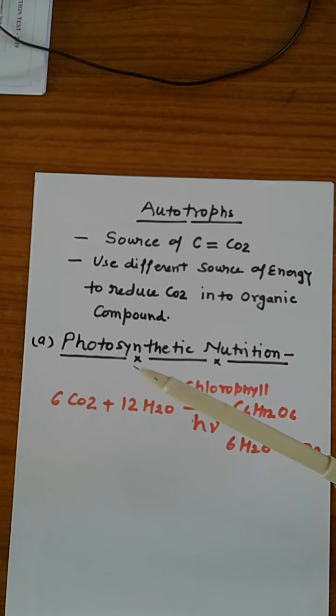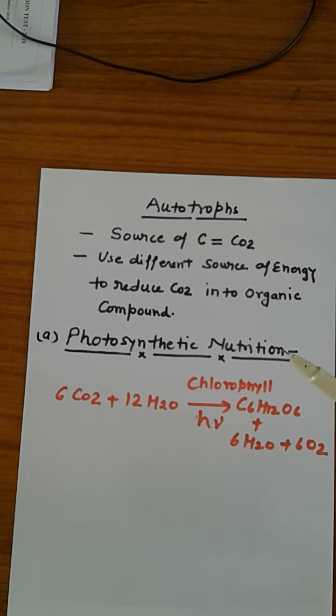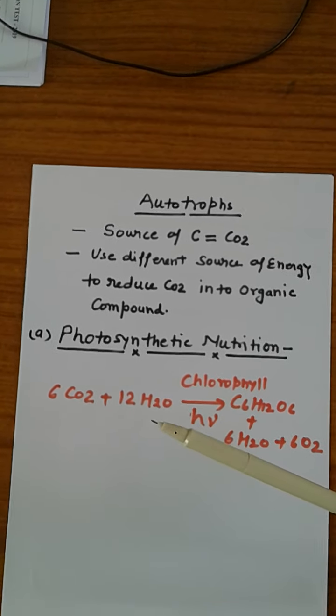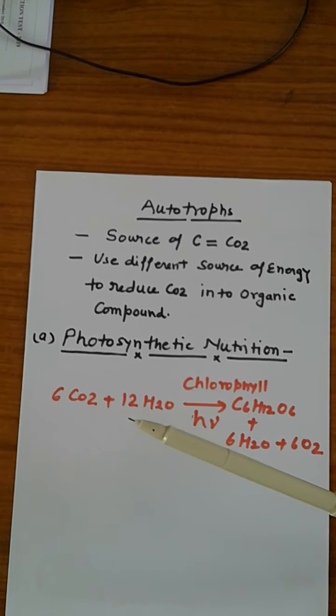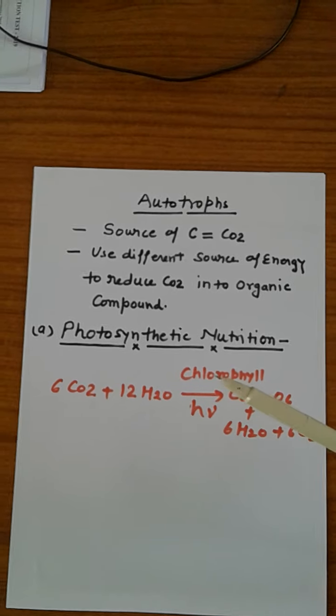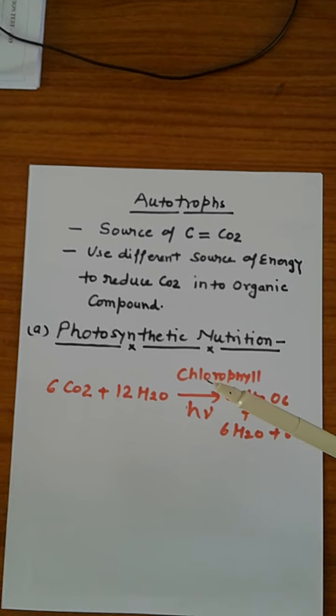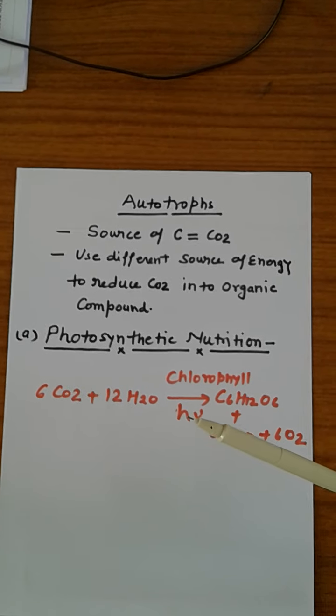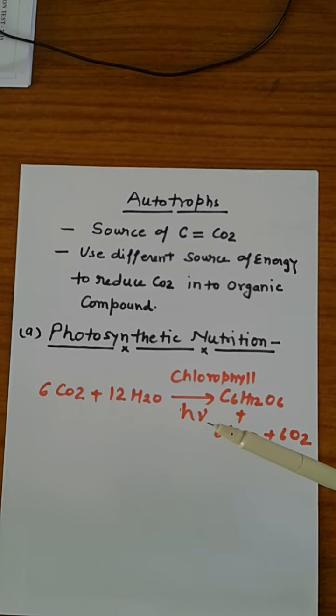Autotrophs are divided into photosynthetic nutrition. Photosynthetic nutrition means the green plants which prepare their food with the help of sunlight and chlorophyll. This is the chlorophyll molecule present inside the chloroplast, and this is photon or light energy.